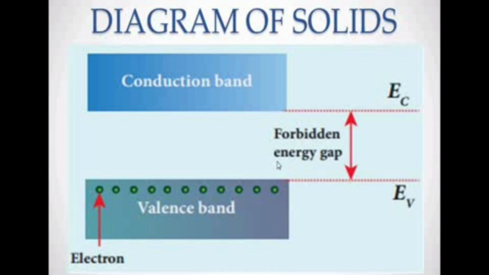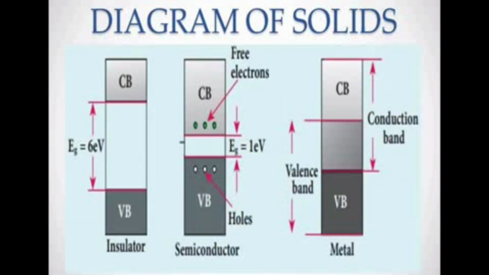Okay, so the forbidden energy gap: when you subtract EV from EC, you get EG. That is the energy gap, or forbidden energy gap, so you can calculate the value. Next we are going to see the classification of materials, and how we can measure them. Now we are going to see the solids.